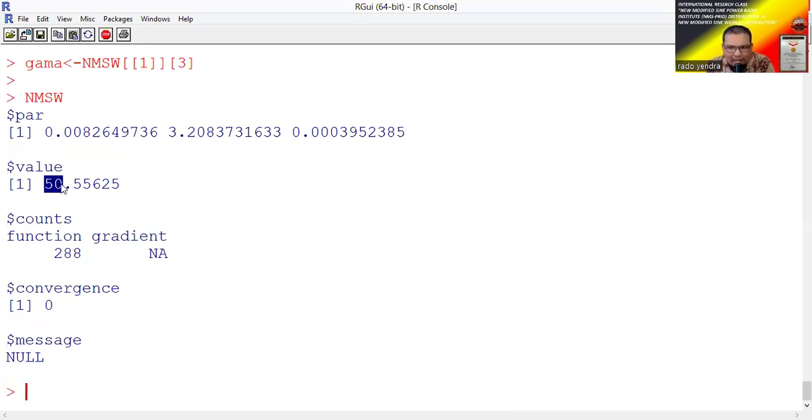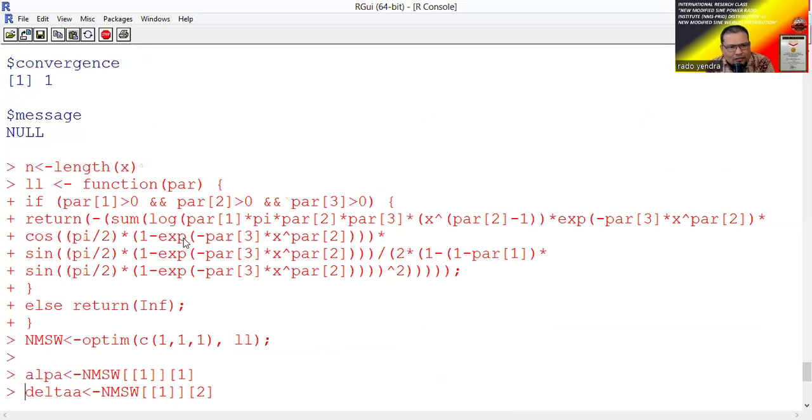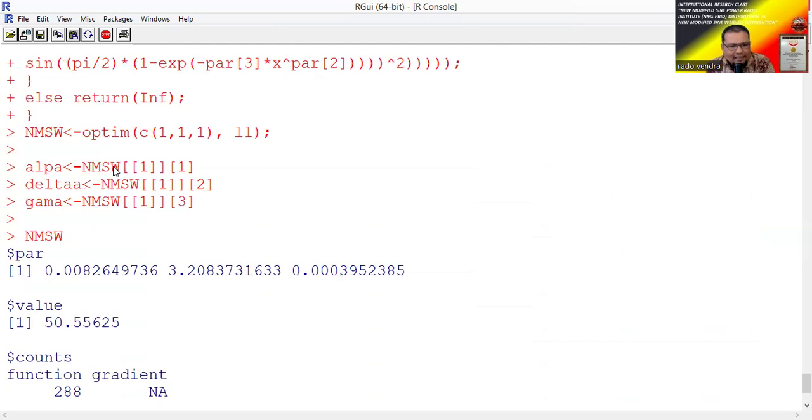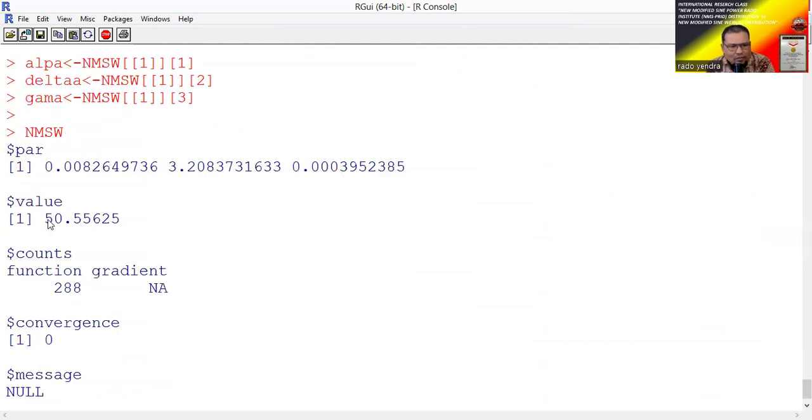From the minus log likelihood, we can conclude that the new modified sine Power Rado Institute distribution is better than the new modified sine Weibull distribution, because the minus log likelihood of the new modified sine Power Rado Institute distribution is smaller than that of the new modified sine Weibull.